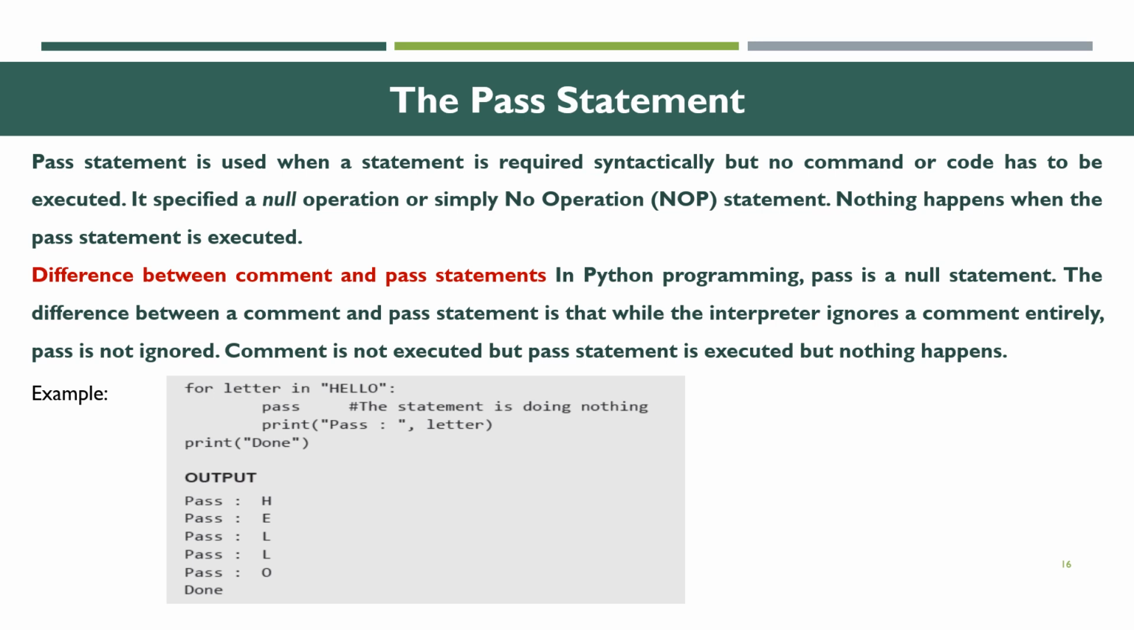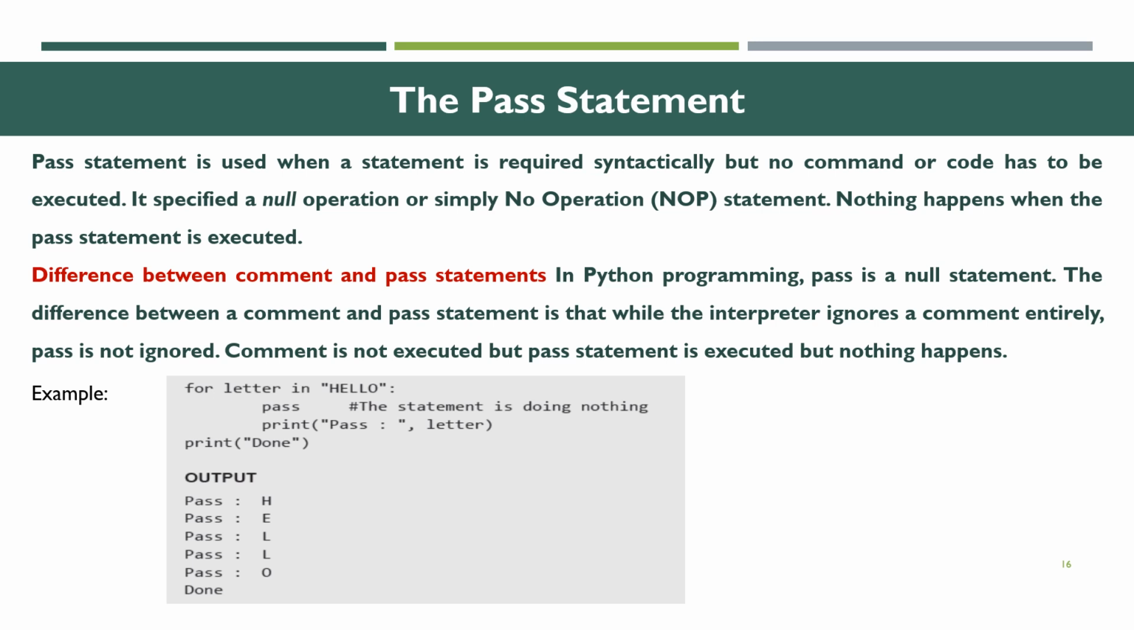That is the pass statement. But let us see the difference between a comment and the pass statement. In Python, pass is a null statement. The difference between a comment and the pass statement is that the interpreter ignores a comment entirely, but pass is not ignored. A comment is not executed, but the pass statement is executed, and nothing happens.